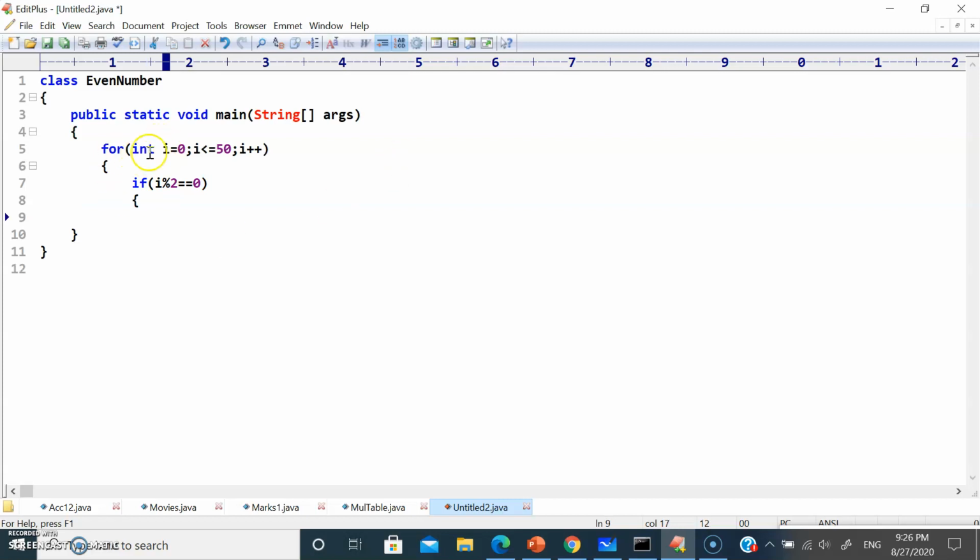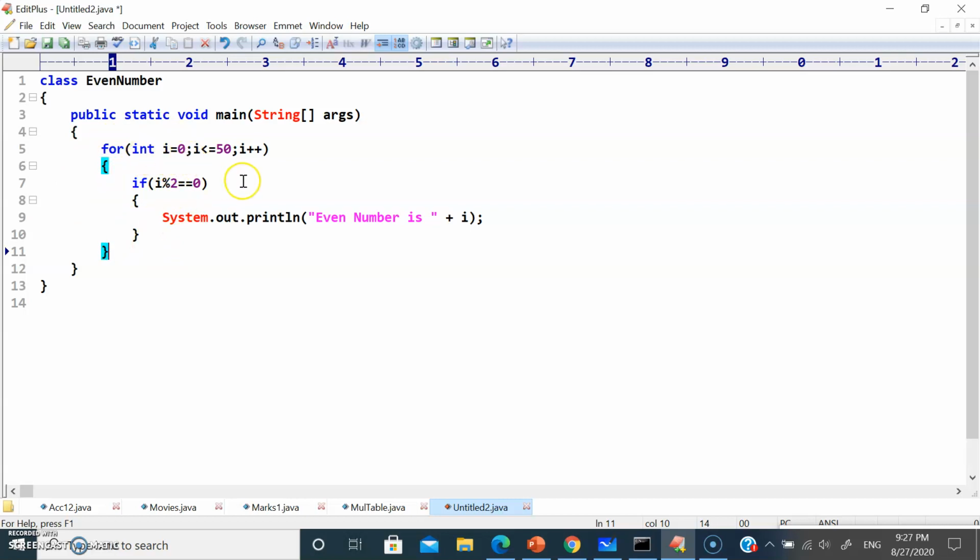Okay, so first see, if i is equal to 0, 0 is less than or equal to 50, the condition is satisfied. So 0 modulus of 2, if it is equal to 0, then we can say System.out.println, "even number is" plus i. So inside a for loop, what I have done is written the if condition.